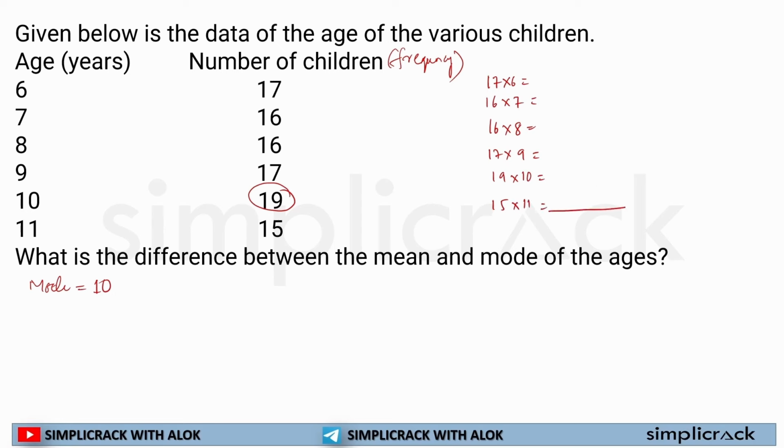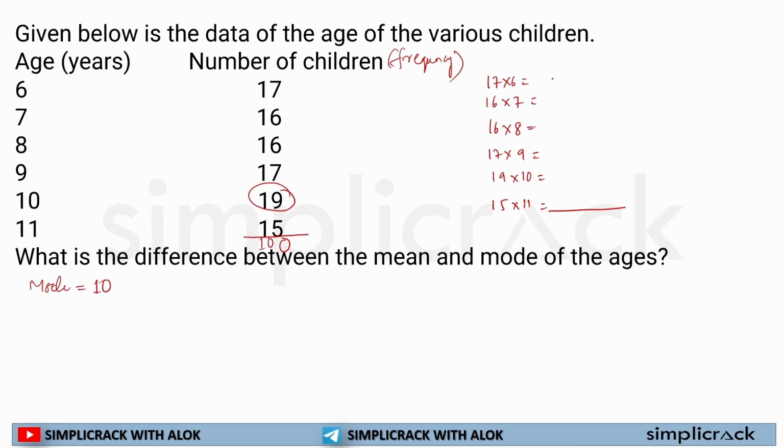Now I have to calculate the sum of all this data, because this will be the sum of all observations. So 5 plus 9 equal to 14, 21, 27, 33, 40, 100. So 100 observations are there. We just need to find the sum of the total observation.